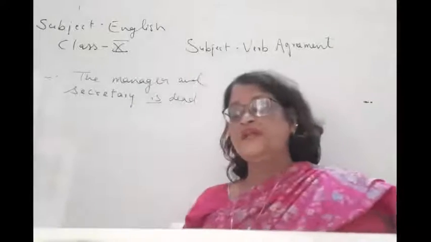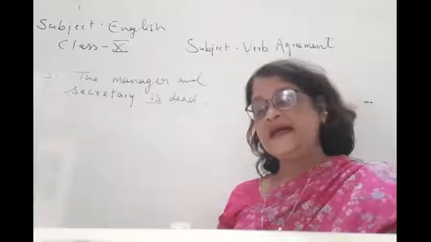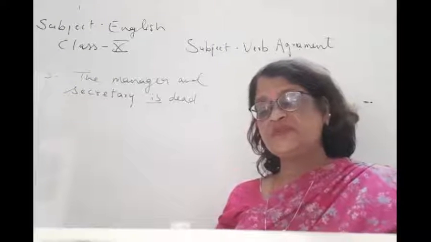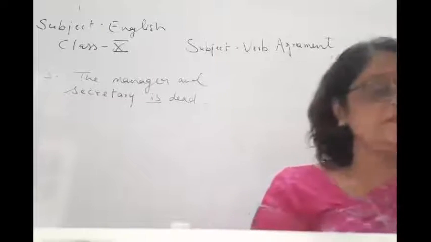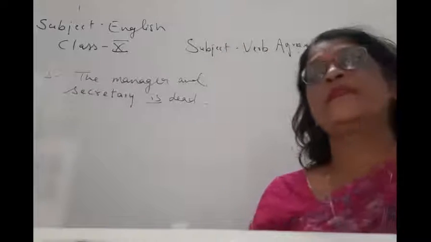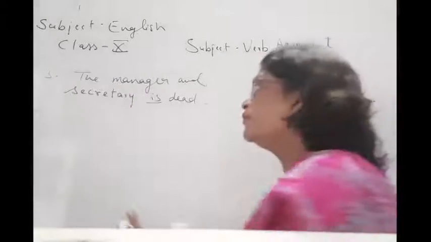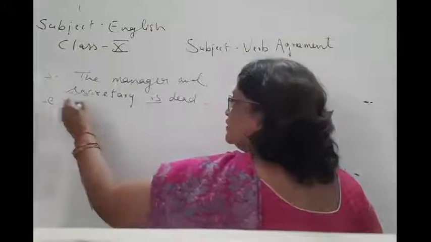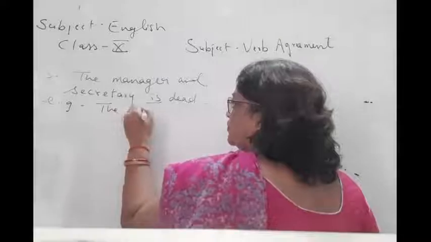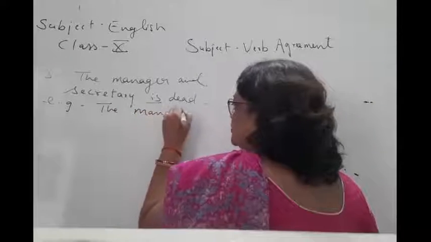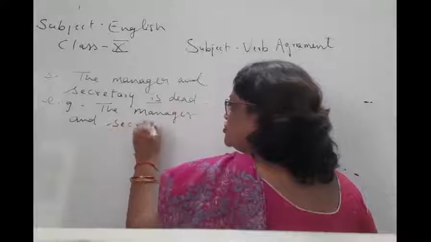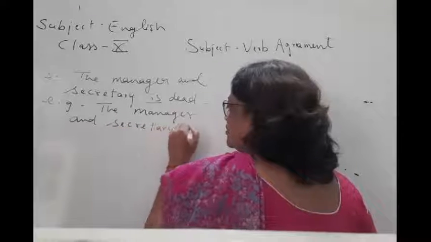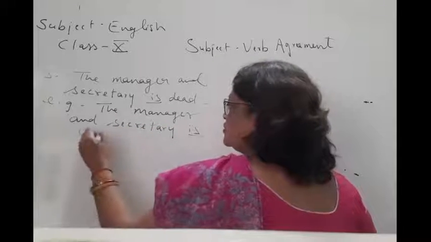So the manager and secretary is coming. For example, the manager and secretary is coming.